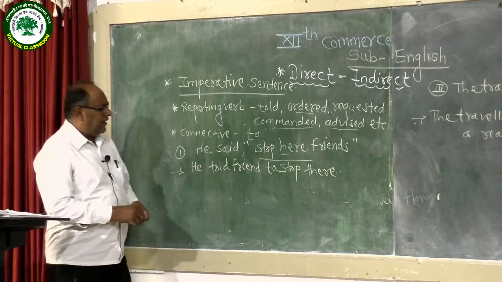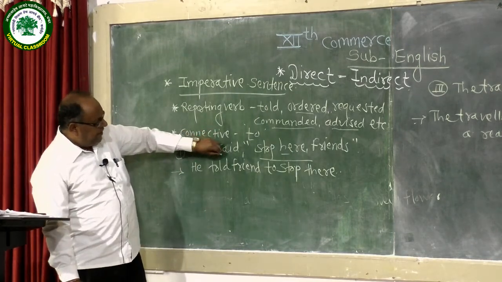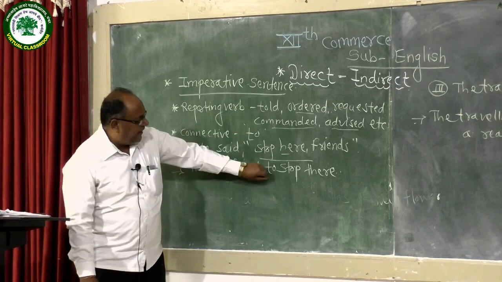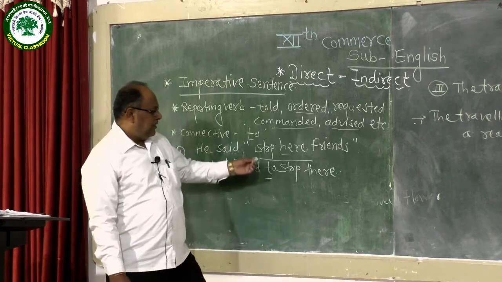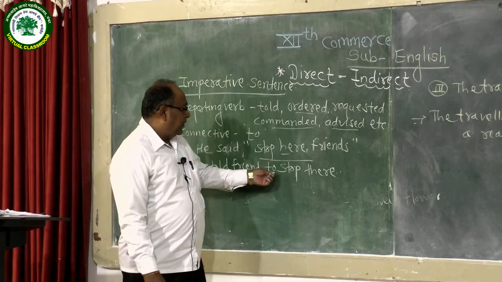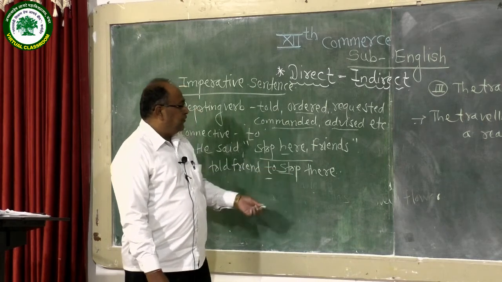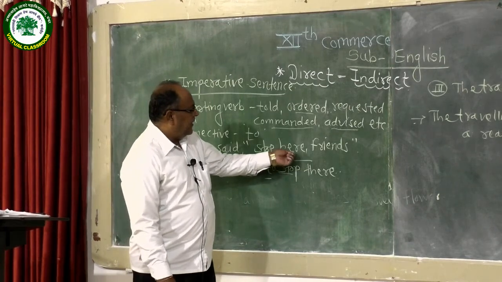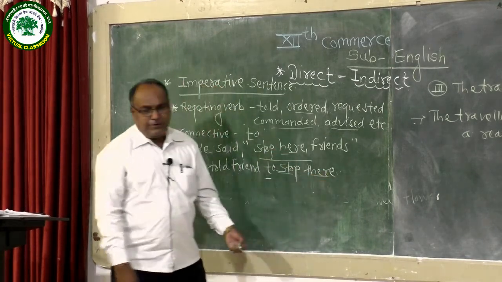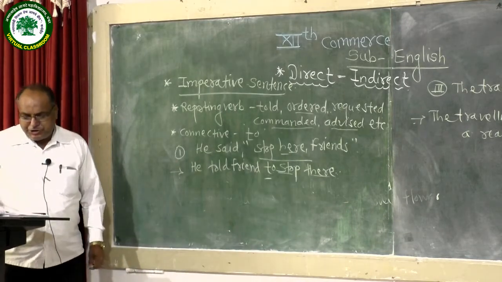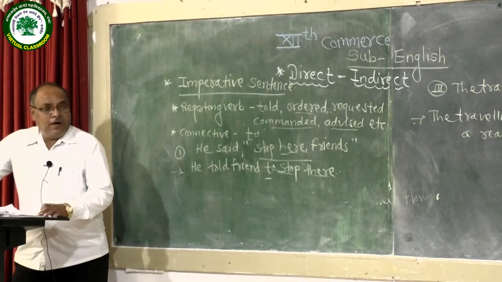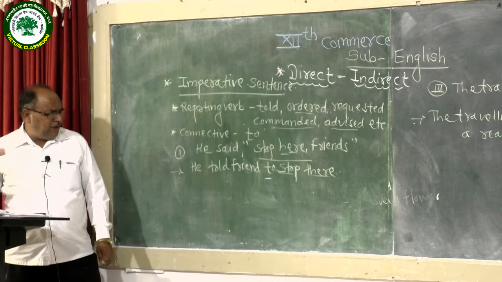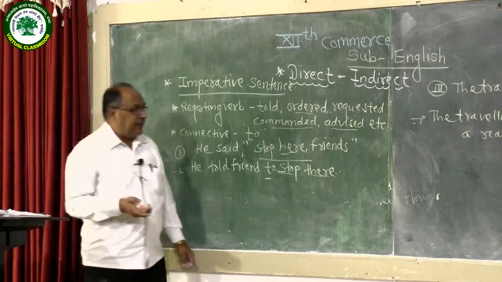Once again I repeat what changes we have made here. The reporting verb said is replaced by told. The inverted commas are removed and the connective to is used. In front of to, the first verb stays in the main position, and there should be no change in tense. The place word here is replaced by there. So in this way we should change an imperative sentence into indirect narration. There is one more example we also take for practice.